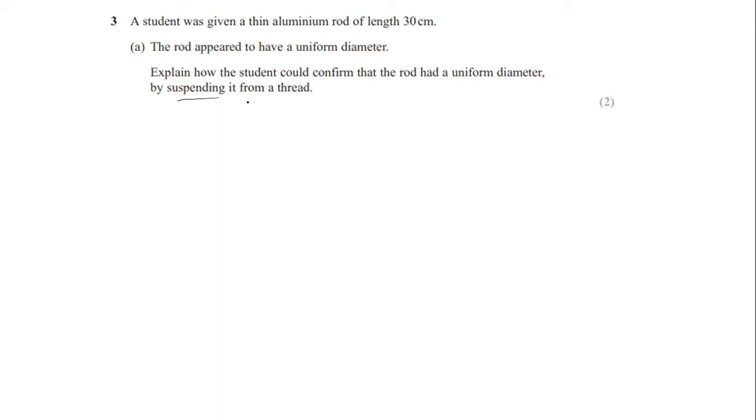He will suspend the rod horizontally from the center or middle point at 15 centimeters. So if you have a uniform rod of 30 centimeter, clearly you know that the center of mass or center of gravity of this uniform rod should be at the center. So if you hang the rod at the center, the rod should be balanced horizontally. It should not be tilted left or right. So that's how you can figure out whether the diameter is uniform or not.